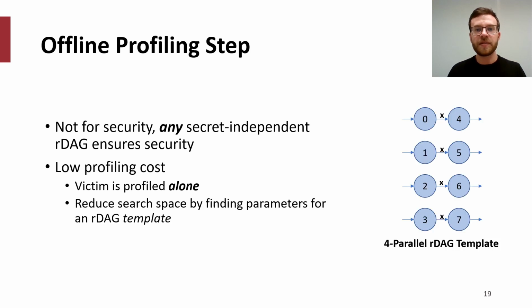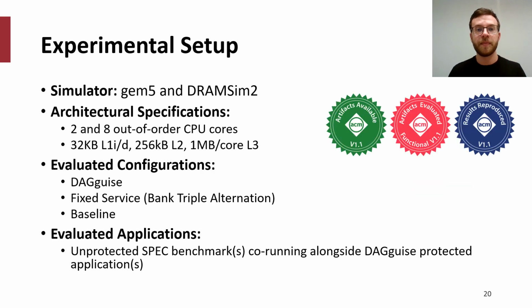To construct a defense RDAG, we search for parameters to use in an RDAG template, decreasing the search space of potential defense RDAGs. On the right, we show an example of such an RDAG template. This template has 4 parallel accesses to different banks, and our profiling step determines the fixed latencies. More details about the offline profiling step are included in the paper.